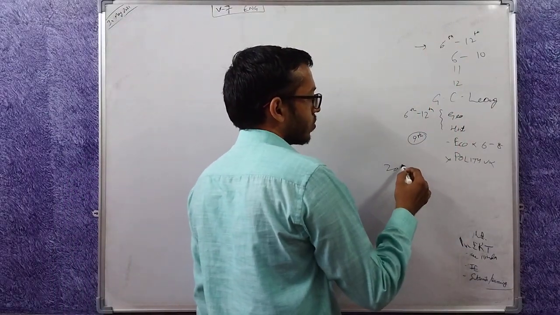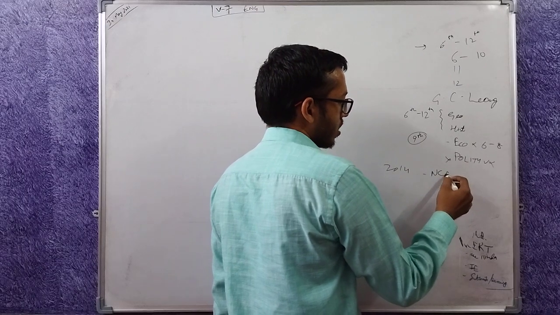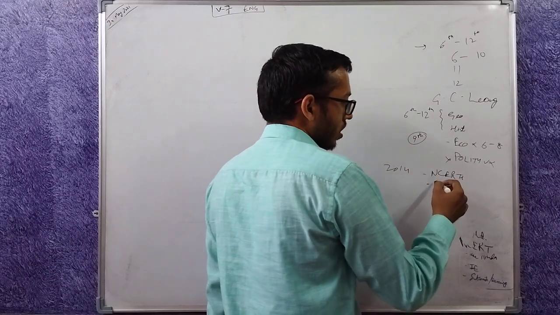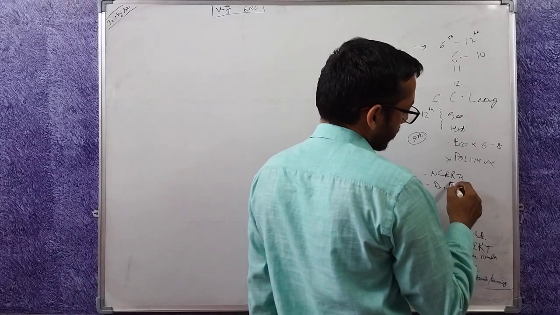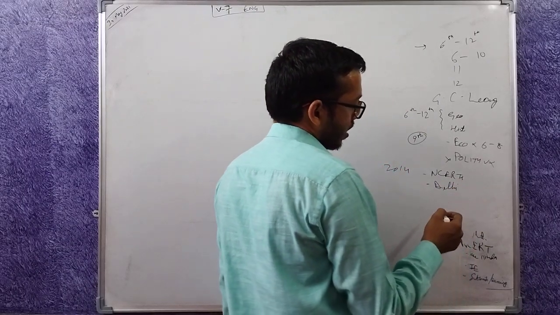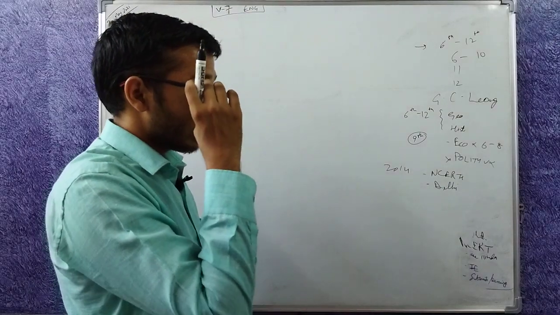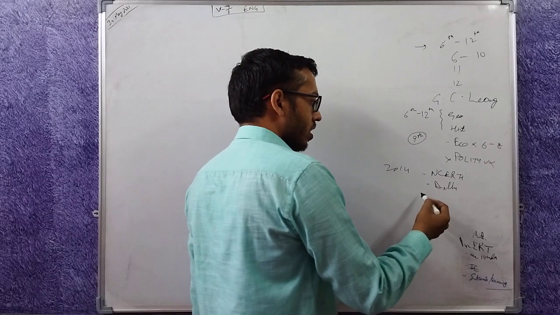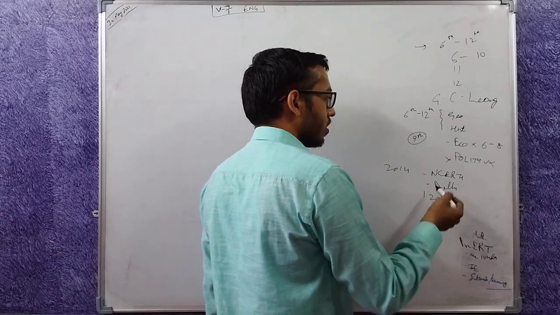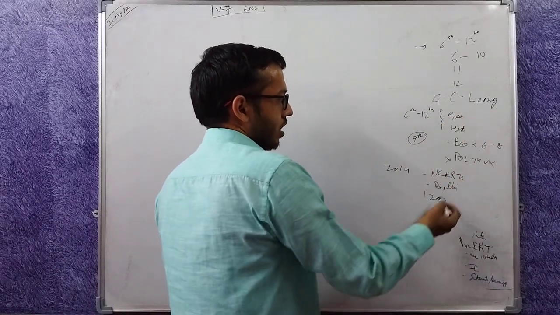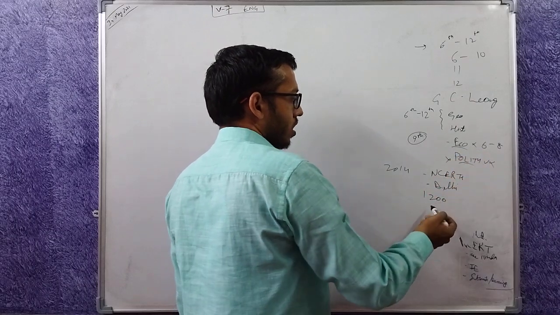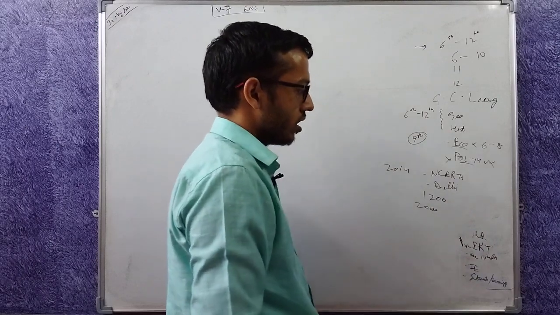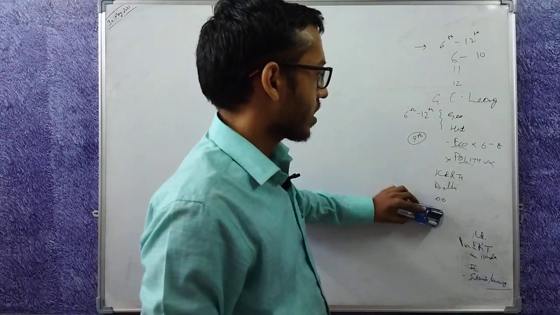All this try to buy from one shop. For example, in 2014 I bought all my NCERTs from one shop. That one shop was in Delhi. I was living in Patel Nagar and I went to, I think, Chandni Chowk. Then there was a shop there, so I bought it from there. I bought all these NCERTs for 1200. Today you may buy it in 2000 or let's say 3000 rupees maximum.